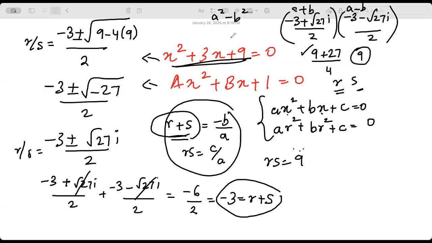Let's consider only root 27i. Root 27i, the whole square is what we are seeing, right? Now minus root 27 becomes 27, i square becomes minus 1, correct? That's why I wrote it down as plus 27. Does it make sense? Now you have rs equal to 9, r plus s equal to minus 3, correct?